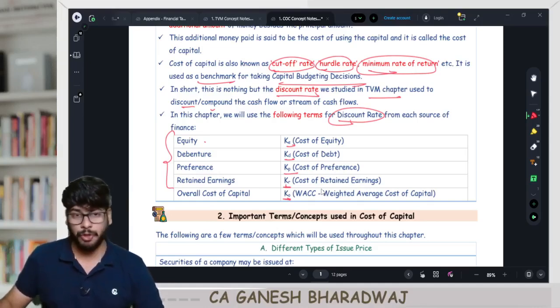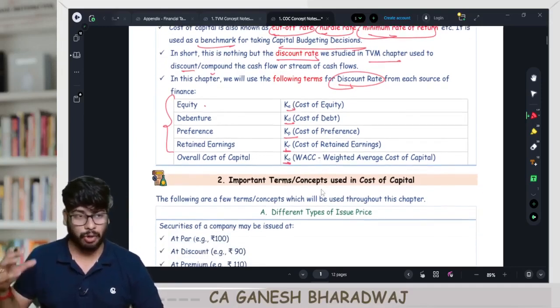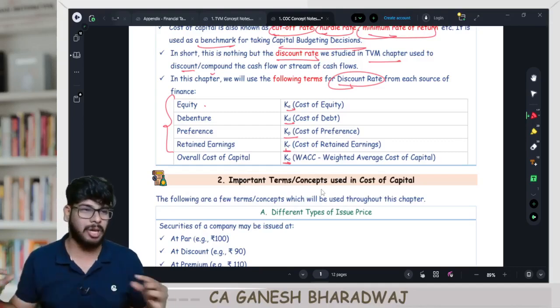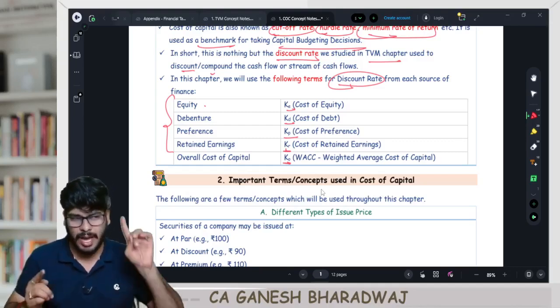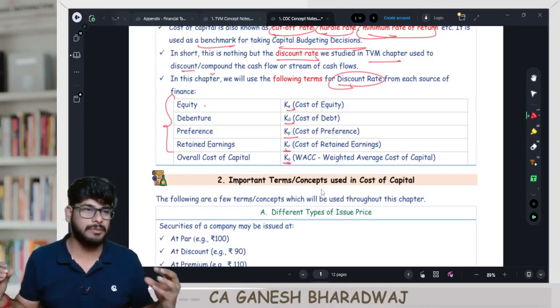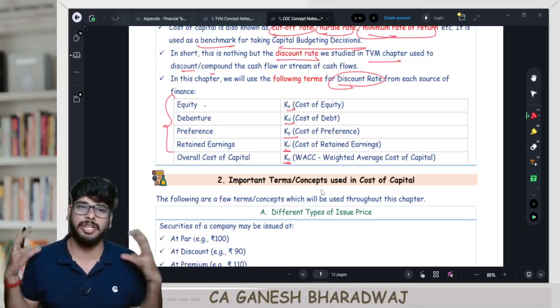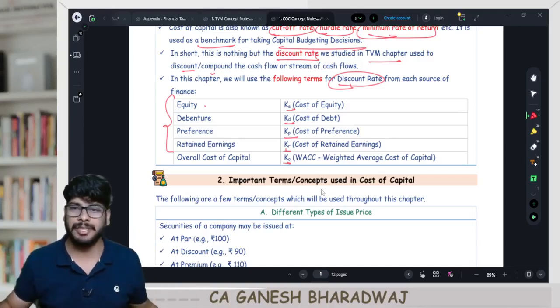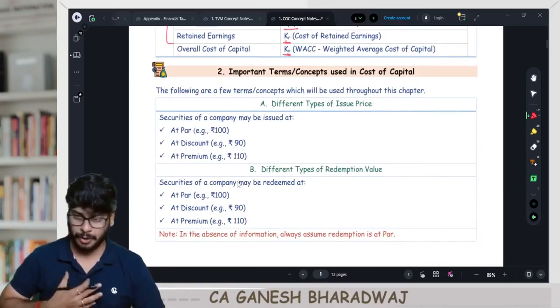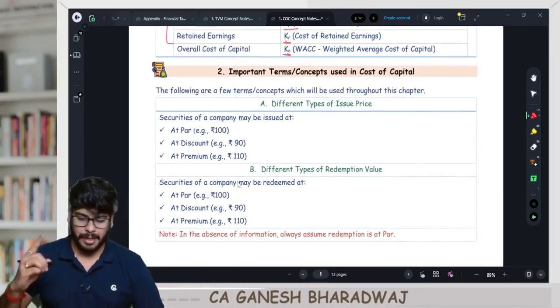Right. Now, before you enter into the core of cost of capital, there are certain important terms or concepts that you need to understand. So every chapter before we start, I have this segment called important terms or concepts used in this particular chapter, right? Similarly, we'll be doing it for this chapter as well. Shall we get started, guys? Now, number 1.